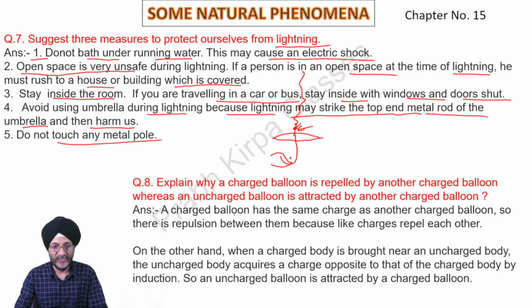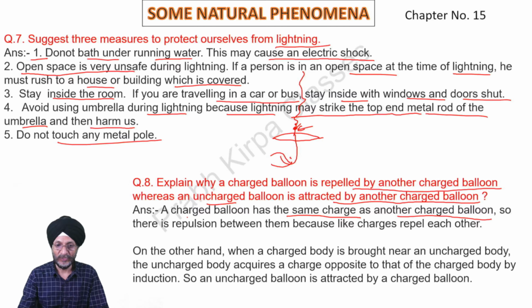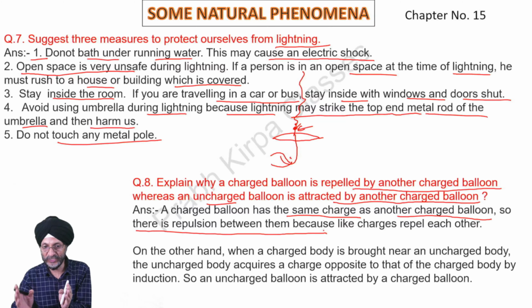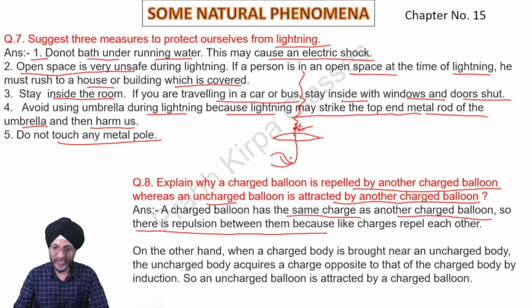Next, 8th question. Explain why a charged balloon is repelled by another charged balloon, whereas an uncharged balloon is attracted by another charged balloon. Answer: a charged balloon has the same charge as another charged balloon. So there is repulsion between these two charged balloons because like charges repel each other.